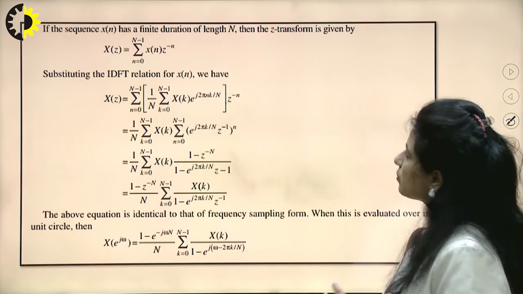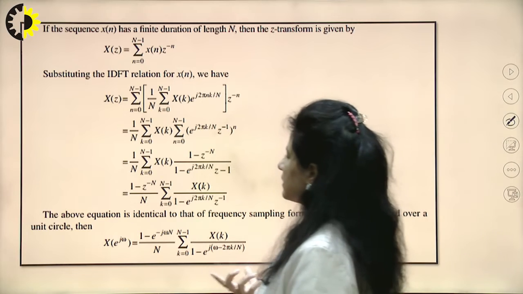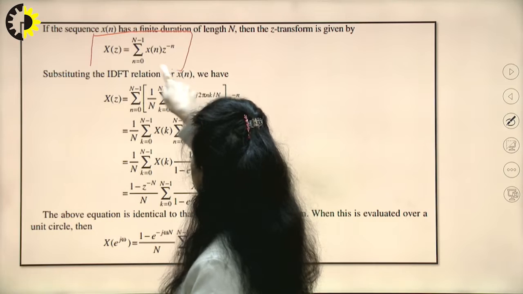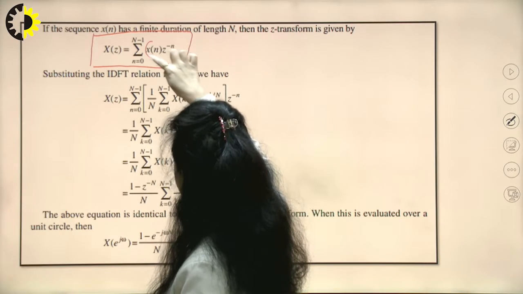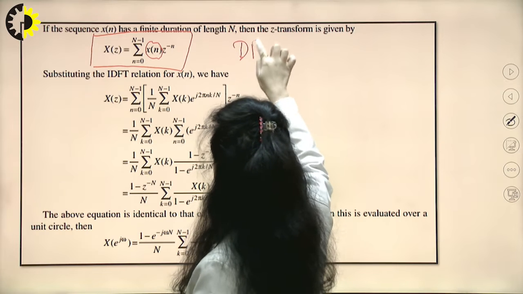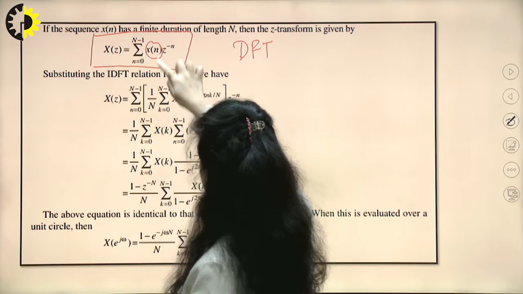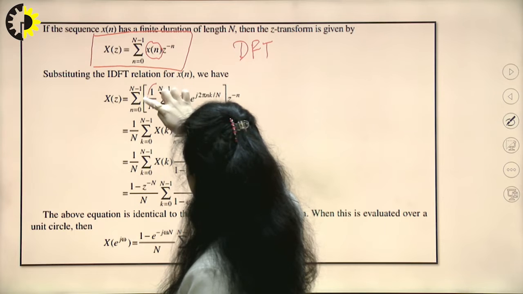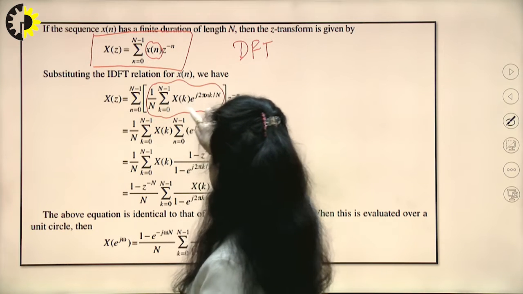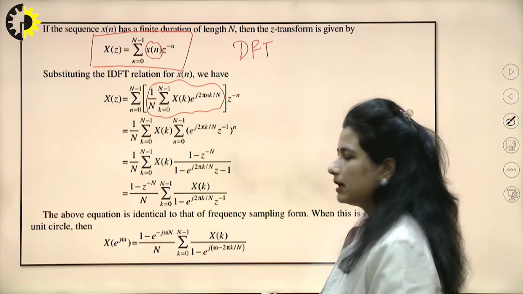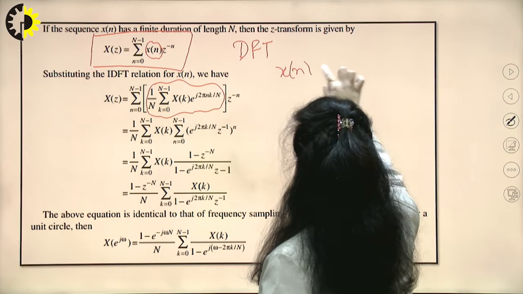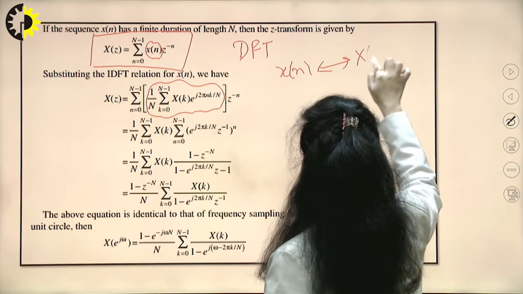To get a closer look at how to derive this relationship, I see that this is the definition of Z transform. This xn is substituted in the definition of DFT. So, here xn is 1 by n summation xk e raised to the power j 2 pi k by n. So, how is xn obtained? Xn is obtained from xk.